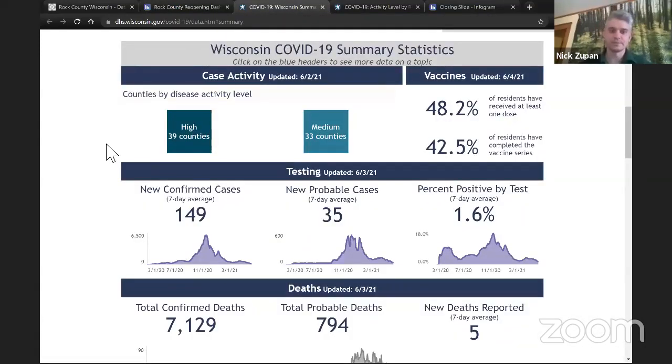So with that, I'm going to switch gears a little bit and take a look at some of the data that the state is now providing. They made an announcement just recently that they're working on some ongoing data cleanup and presenting information in a different way that tries to limit how the data seems to bounce around from day to day based on data cleaning and data quality issues.